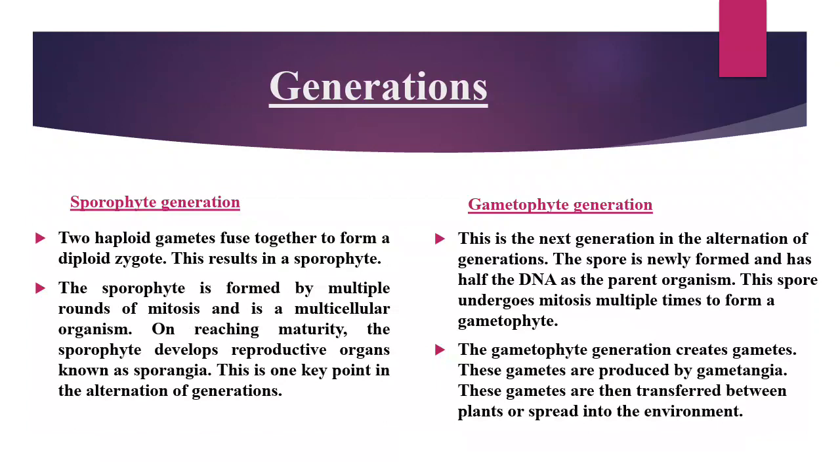This is the next generation in the alternation of generation. The spore is newly formed and has half the DNA of the parent organism. This spore undergoes mitosis multiple times to form a gametophyte. The gametophyte generation creates gametes. These gametes are produced by gametangia. These gametes are then transferred between plants or spread into the environment.